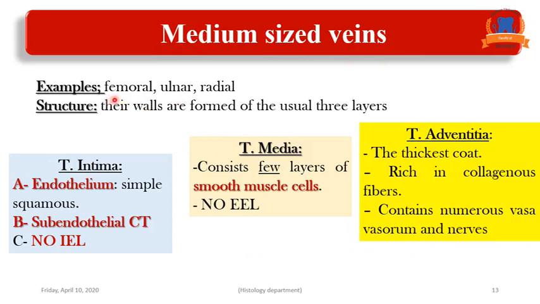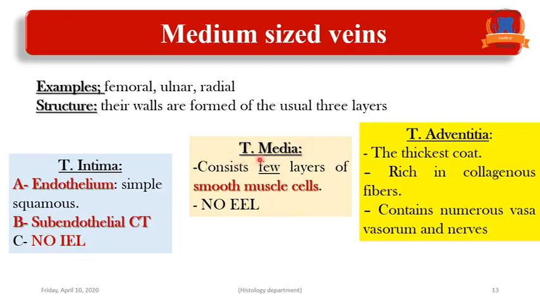Examples of medium-sized veins: femoral vein, ulnar vein, radial vein. The wall of the medium-sized vein is formed of the three usual layers: tunica intima, tunica media, tunica adventitia. The intima is formed of endothelium, which is simple squamous epithelium, and under it the subendothelial connective tissue. As usual in arteries, but here we have no internal elastic lamina. In veins, as a general rule, there are few elastic fibers, so we have no internal elastic lamina.